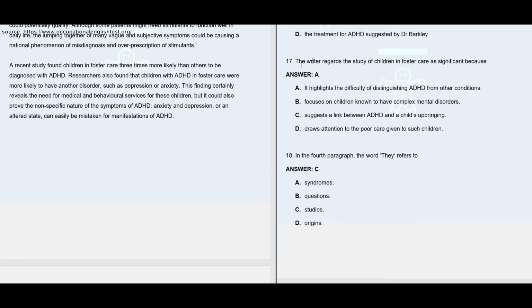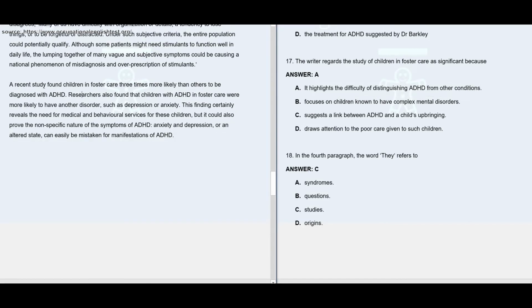Question number 17. The writer regards the study of children in foster care as significant because here the answer is it highlights the difficulty of distinguishing ADHD from other conditions. As we go through the paragraph, you may see a recent study found children in foster care 3 times more likely than others to be diagnosed with ADHD.